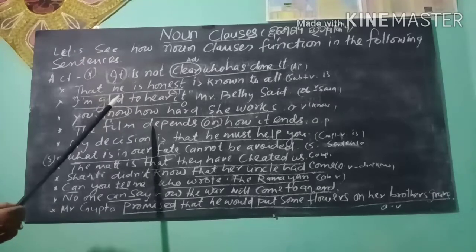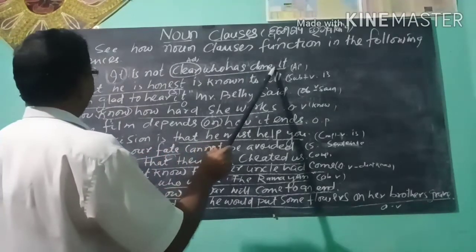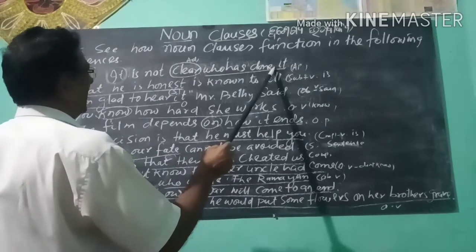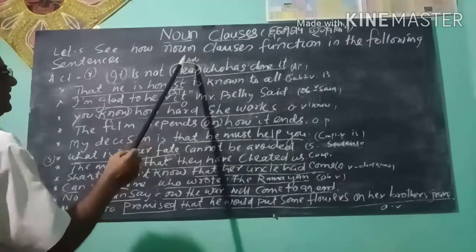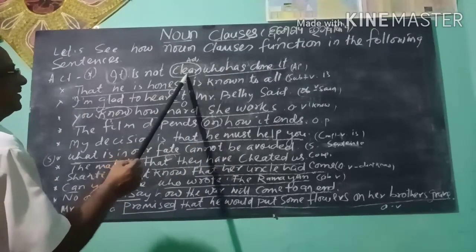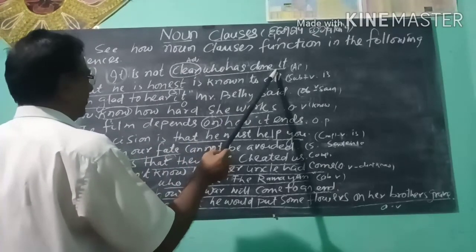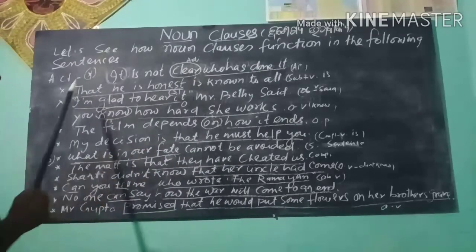Here, the noun clause is who has done it. It is in apposition to the adjective clear. Who has done it, noun clause. It is in apposition to the adjective clear.